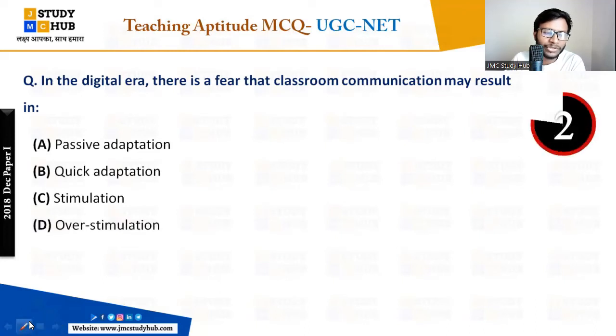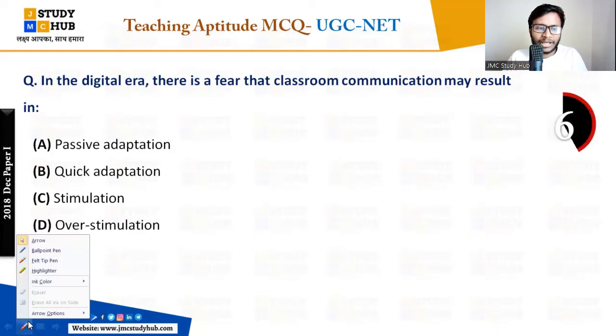Very important question. If you do it once, you will never forget the answer, right? Quickly tell me what is the right answer.